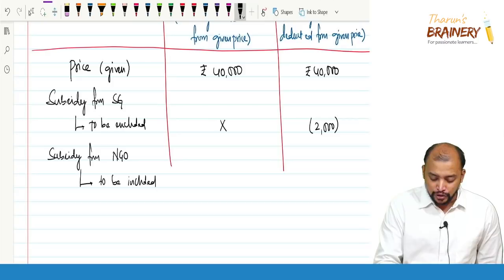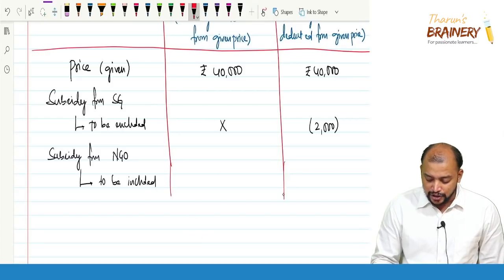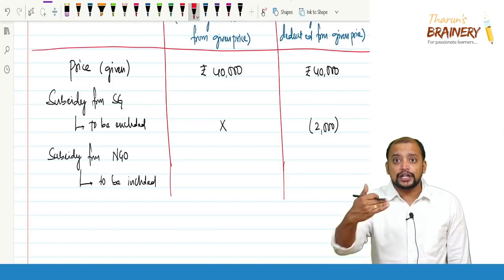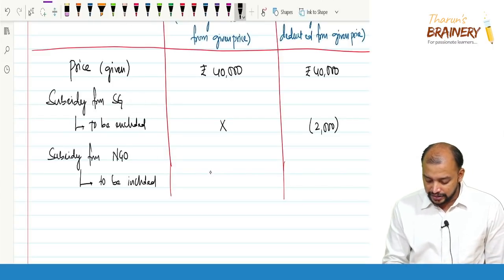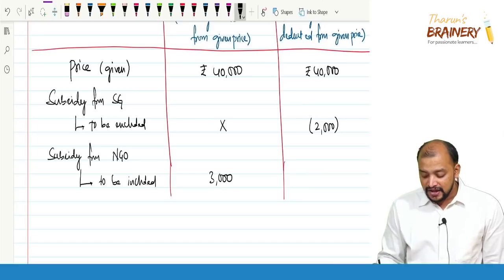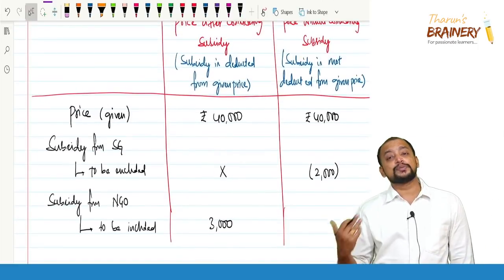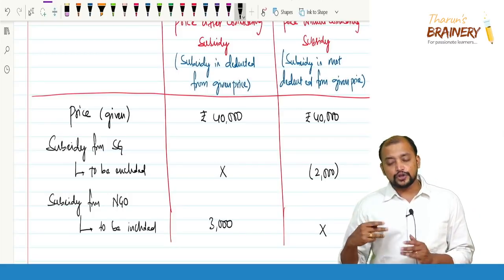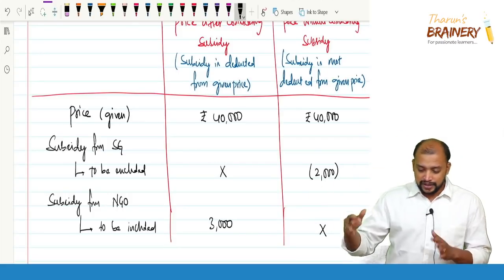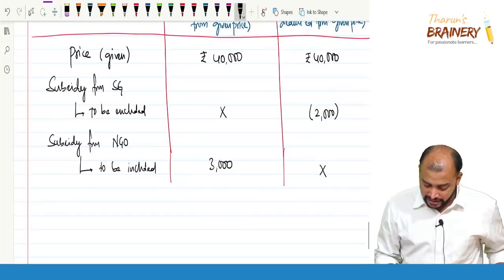But if you take view 1, in the given price it is already excluded. So we need to add, say, 3,000 rupees. Whereas in the second case, it is to be included and it is already included. So ignore. Therefore, we don't have to take anything in this case.